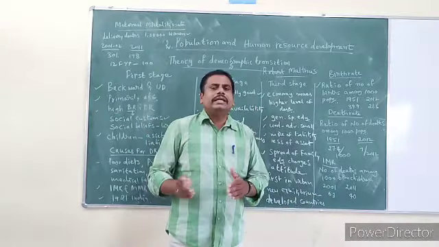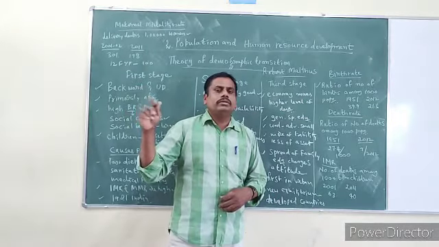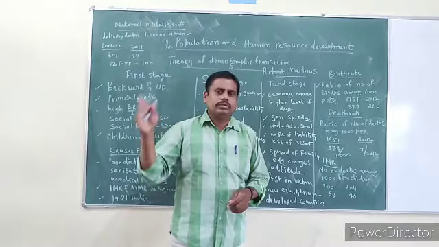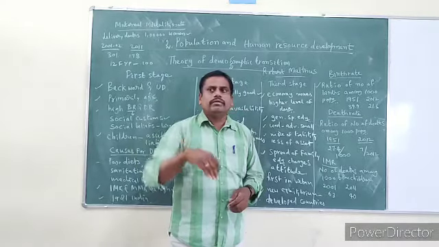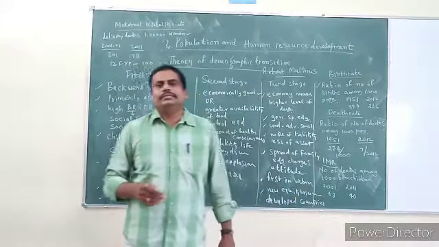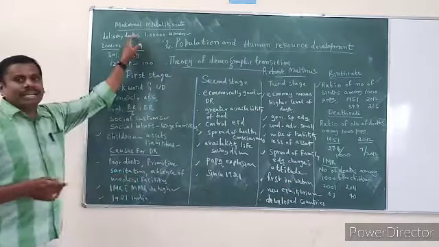Next, in 2011 it has come down to 40. That means if you take 1000 newly born children in the total country, how many were passing away? 40 were passing away. So, infant mortality is done. Next is maternal mortality.